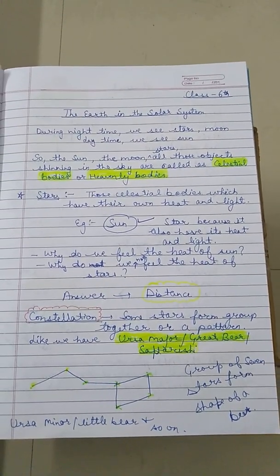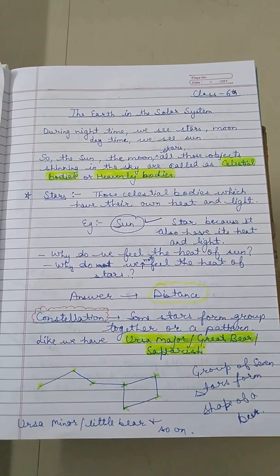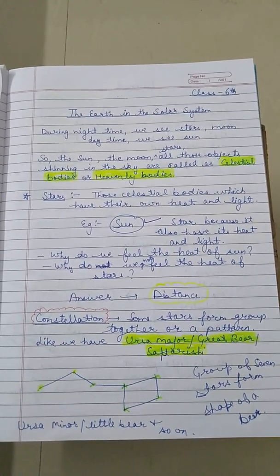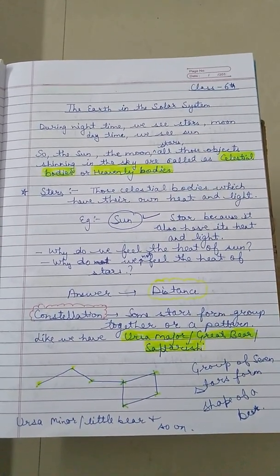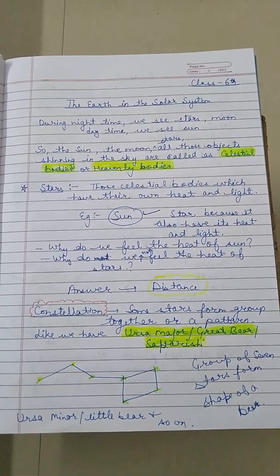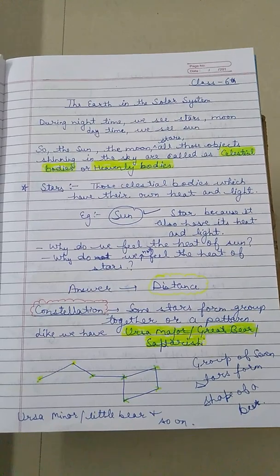Students, the names given to these constellations were proposed by scientists on the basis of their shapes. So scientists gave the names to these constellations according to their shapes and according to their astrological predictions.